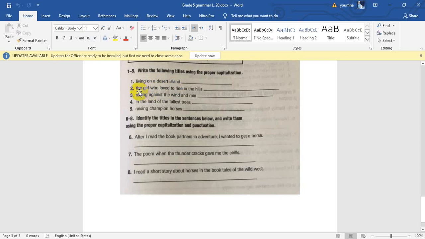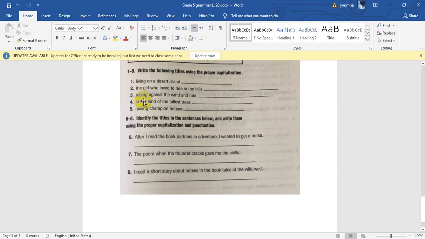Let's move to number 2. The, an article but at the beginning, so it will be capitalized. Girl, capitalized. Who, capitalized. Loved, capitalized. To, preposition, so it will be a small letter. Ride, capitalized. In, preposition, so write it in a small letter. The, an article in the middle of the title, so it will be a small letter. And then Else will be capitalized.